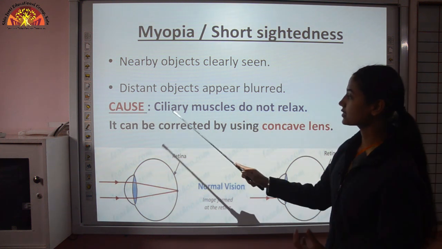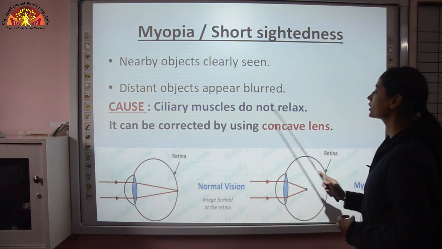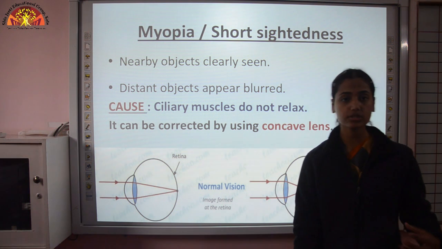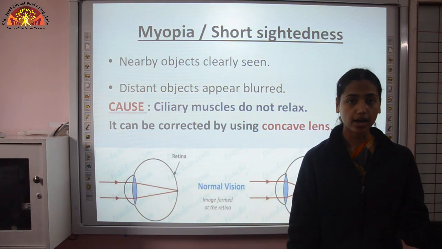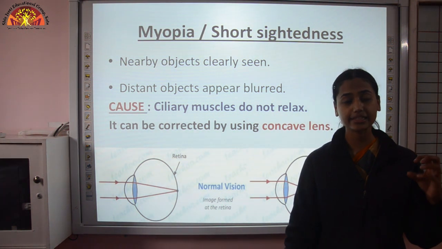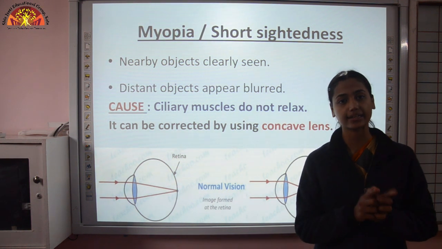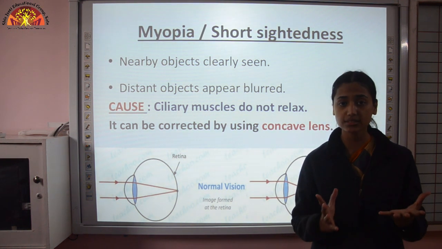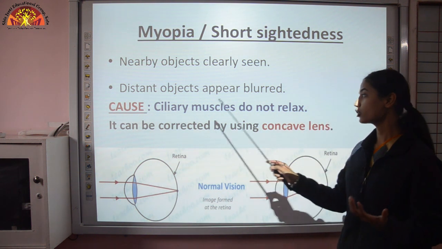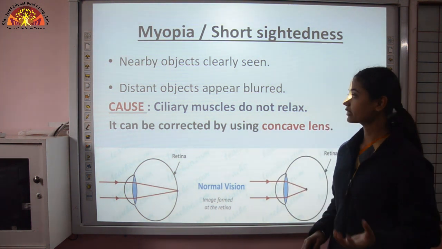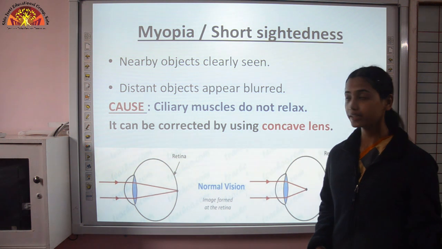So the cause is that ciliary muscles do not relax, because to see objects which are far from us, the lens needs to relax. There should be minimum focal length, and that is done because of the ciliary muscles. But if ciliary muscles are not able to do so, then we cannot see distant objects clearly.